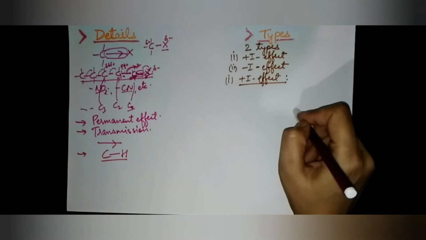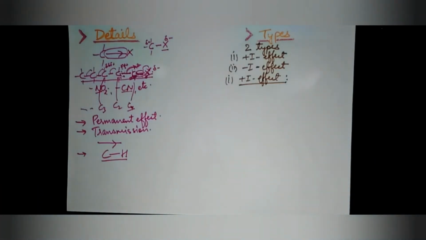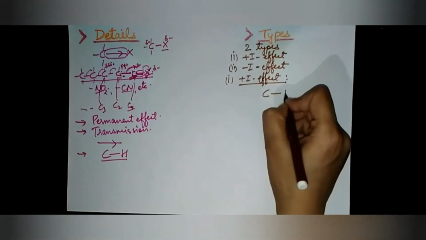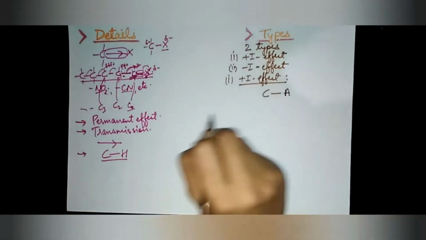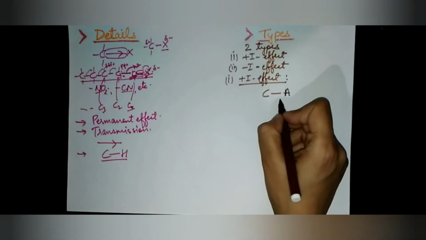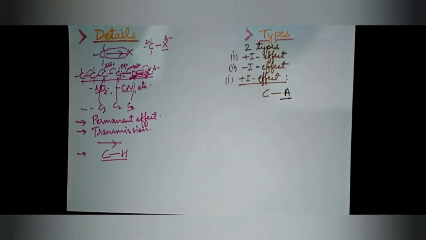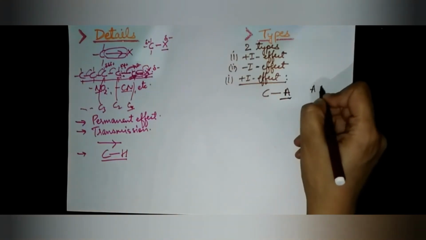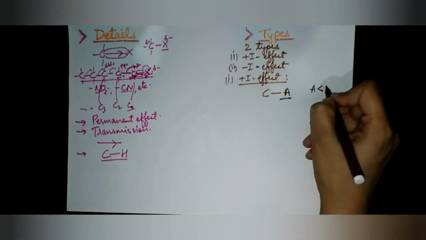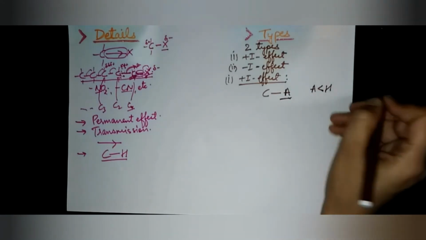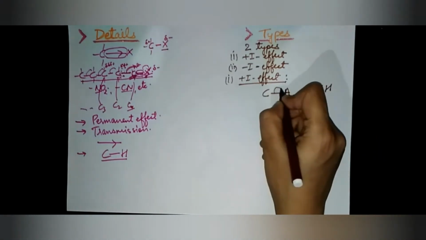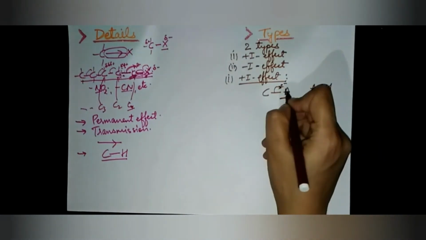Suppose an atom or group A is attached to carbon, and A has less power than hydrogen to attract the electrons towards itself.